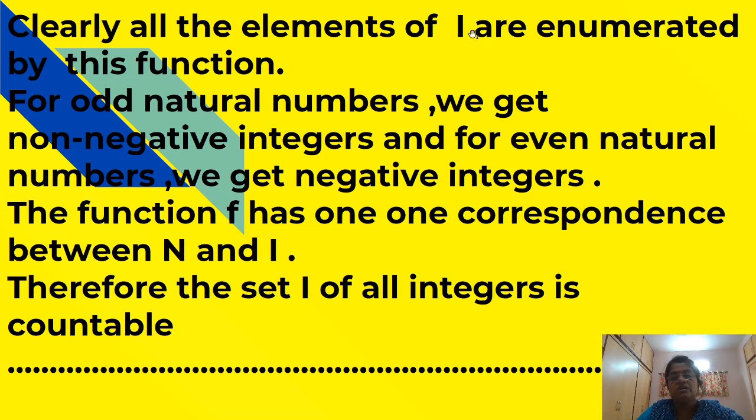Clearly, all the elements of I are enumerated by this function. For odd natural numbers, we get non-negative integers, and for even natural numbers, we get negative integers. Thus, the function f has 1-1 correspondence between N and I, and therefore the set I of all integers is countable.